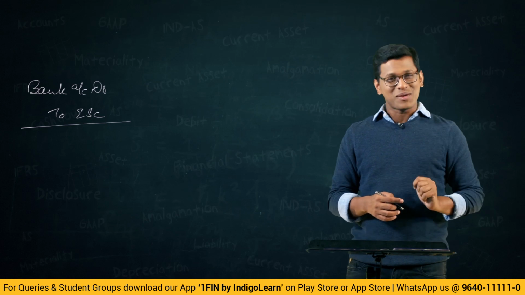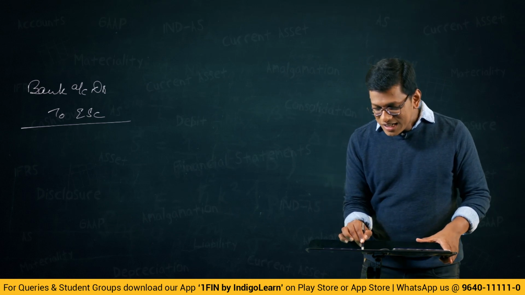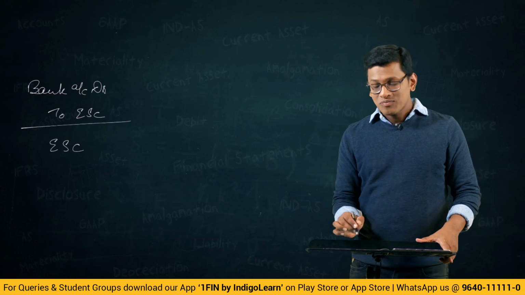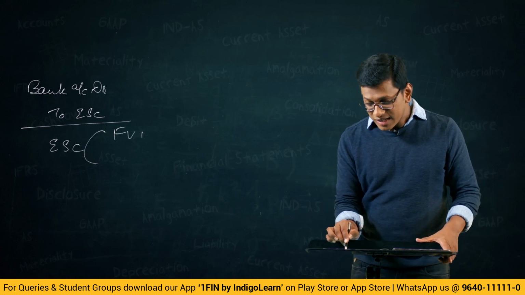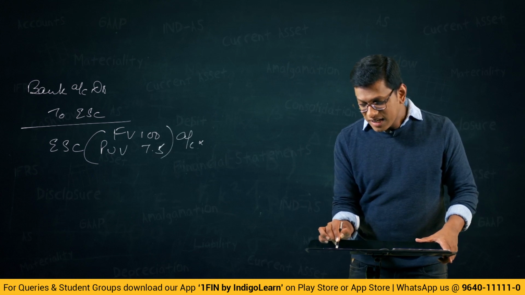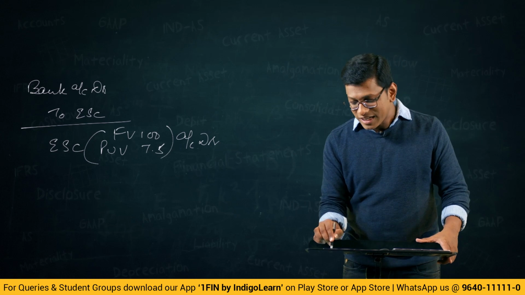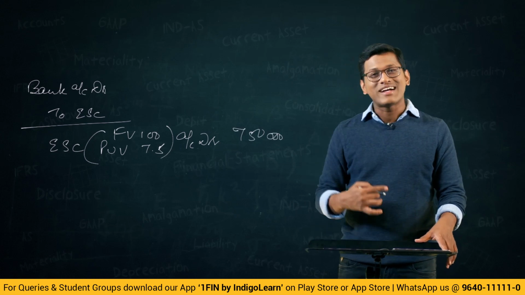So applying the same logic, what we will do now is equity share capital. What is the amount? Face value 100, paid up value 7.5. That account you will debit. Debit with what? Debit with 7,50,000. And what will you credit?